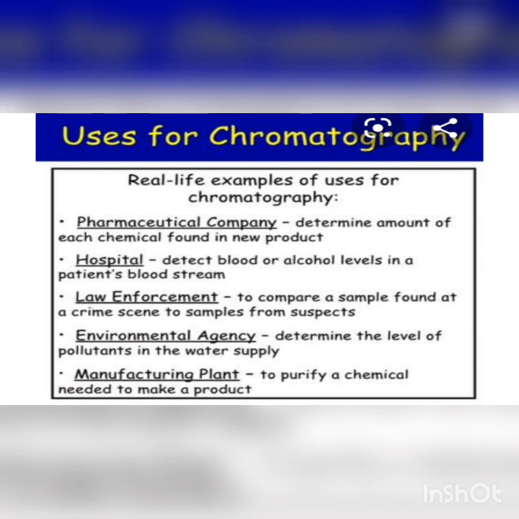In the water, if there are many pollutants, if the water is polluted with some dirt and all, and you want to check whether the water is clean or not, pure or not, then chromatography method is used. Then manufacturing plant, to purify a chemical needed to make a product. To purify a chemical which is needed to make a product, for that chromatography is used.